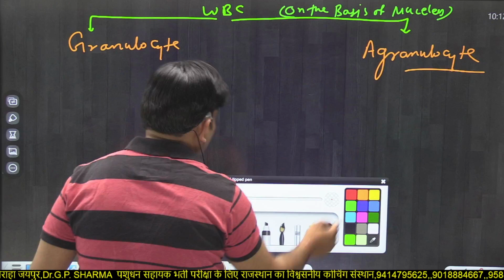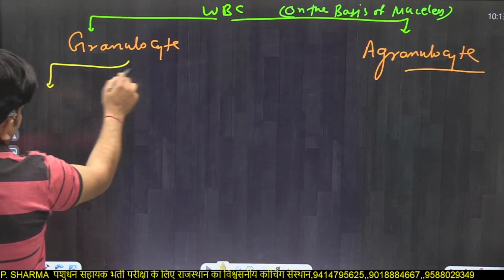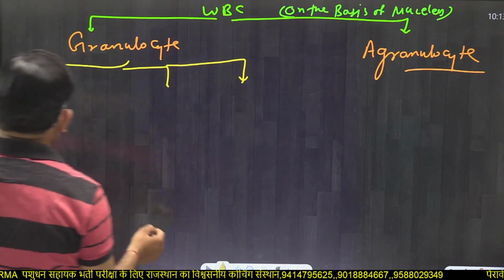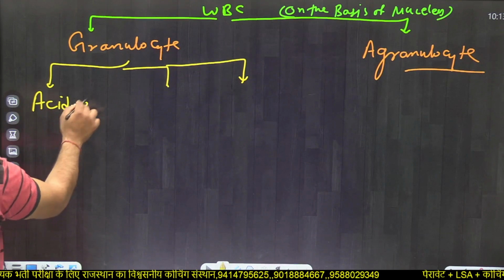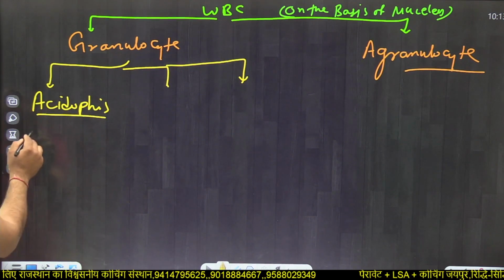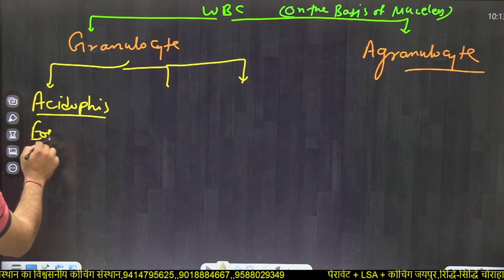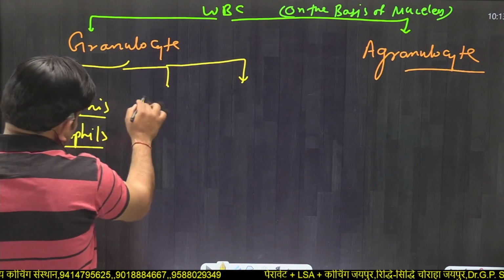Now these granulocytes are further divided into three types. One is acidophils, also known as eosinophils. Second is basophils.